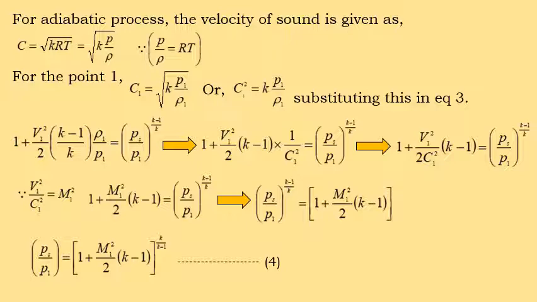This simplification is taken as expression number 4: Ps by P1 is equal to 1 plus M1 square by 2 into k minus 1, to the power of k by k minus 1.